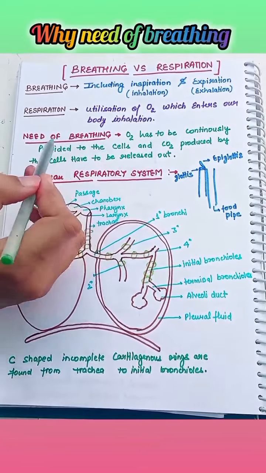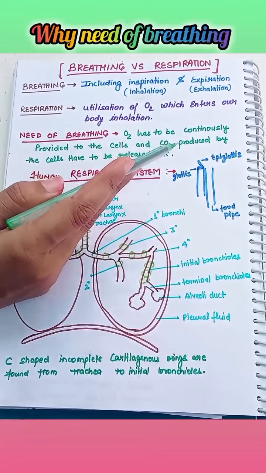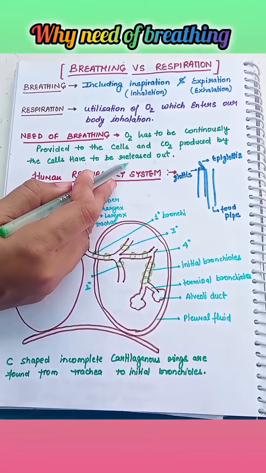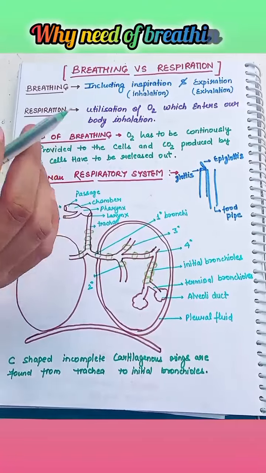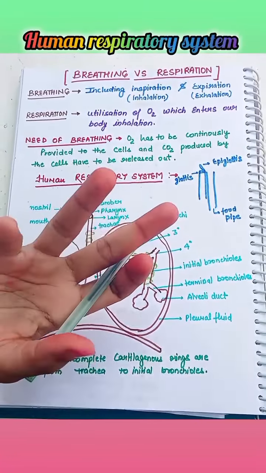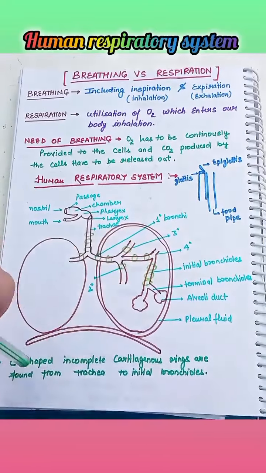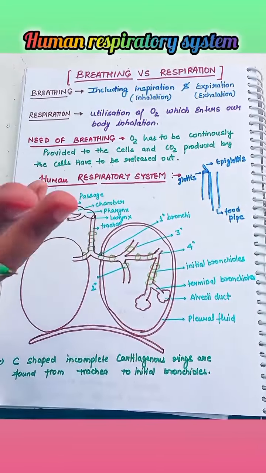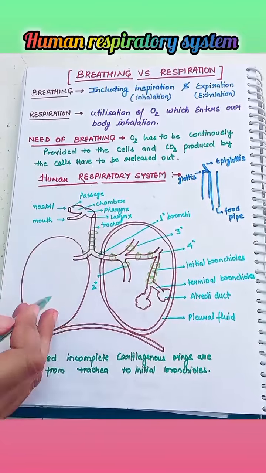Next is the need for breathing. Oxygen has to be continually provided to the cells, and carbon dioxide produced by the cells has to be released out. Now, the human respiratory system. What is the human respiratory system? Why is respiration needed? Let's discuss.